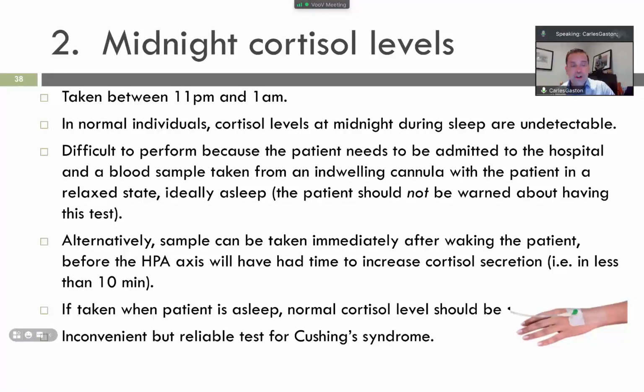Although it is inconvenient because the patient needs to stay at night and obviously needs to be relaxed. Also, there is an option to do late night salivary cortisol measurement, a simple, very reliable screening test for Cushing's syndrome, and obviously it is recommended.